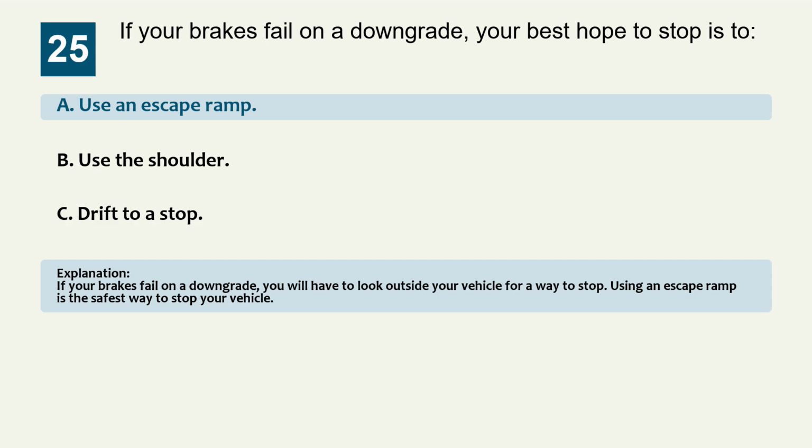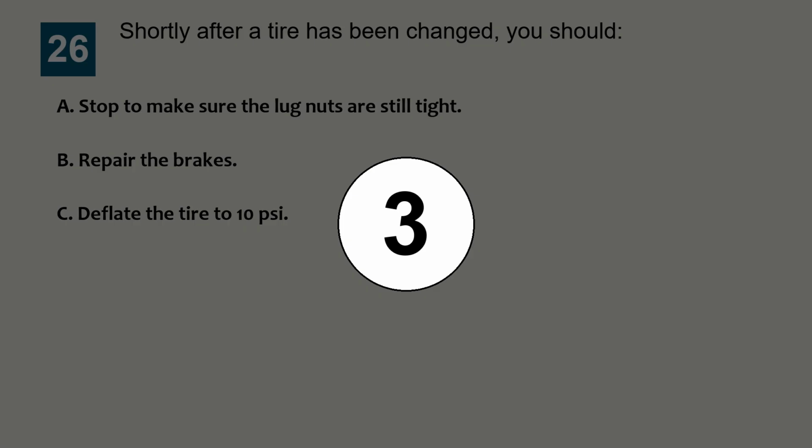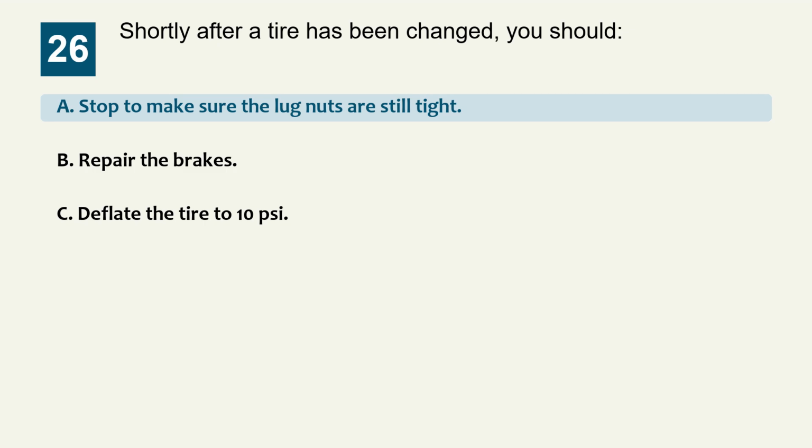Explanation: if your brakes fail on a downgrade, you will have to look outside your vehicle for a way to stop. Using an escape ramp is the safest way to stop your vehicle. Question 26. Shortly after a tire has been changed, you should: Option A, stop to make sure the lug nuts are still tight. Option B, repair the brakes. Option C, deflate the tire to tenside. The correct answer is option A, stop to make sure the lug nuts are still tight.